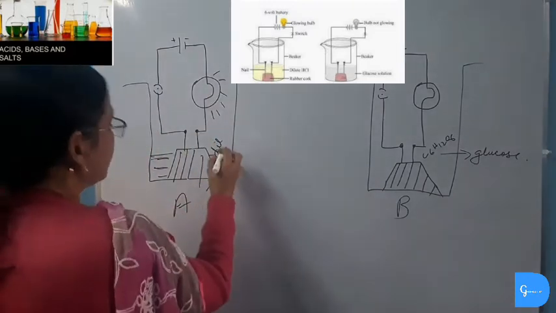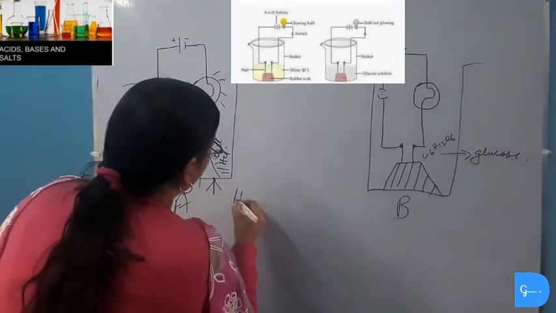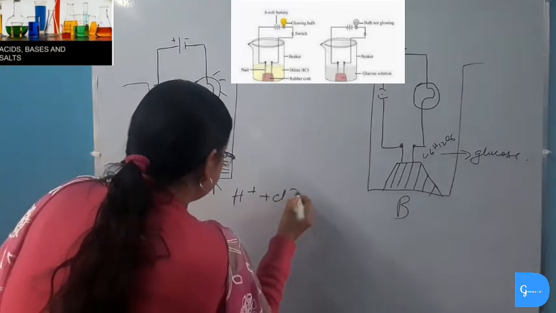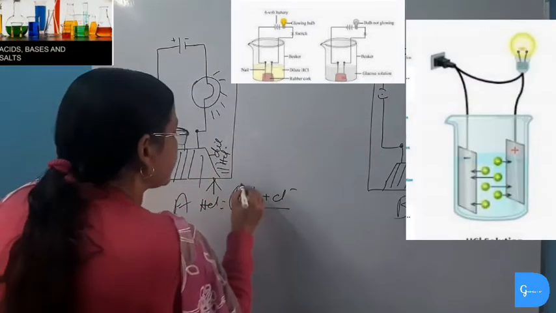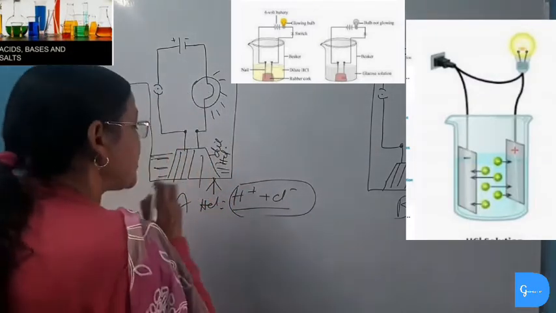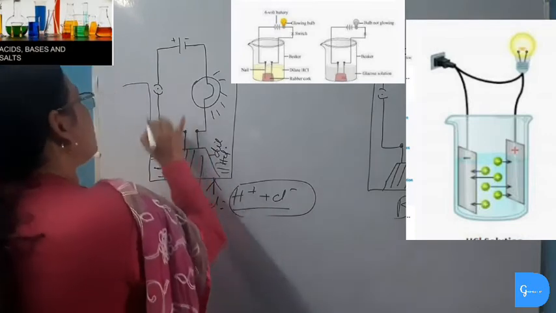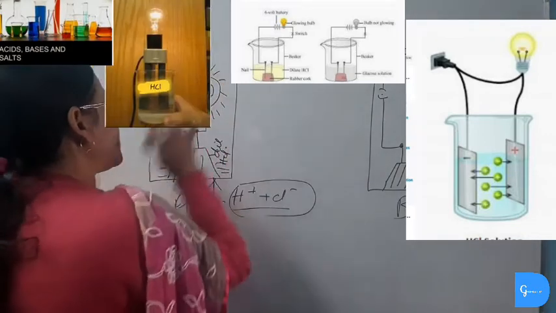This is because all the acids when dissolved in water produce hydrogen ion. Here hydrochloric acid will produce hydrogen ion and chloride ion, and these ions are responsible for carrying the electric current. So electric current will flow through the circuit and thus the bulb will glow.